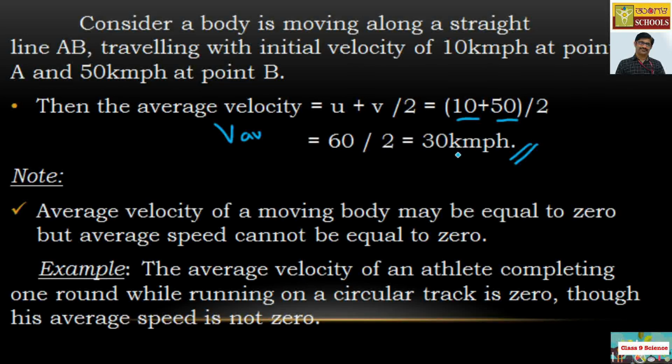Note also that the average velocity of a moving body may be equal to 0. This is very important. Average velocity may be 0, but average speed cannot be 0.